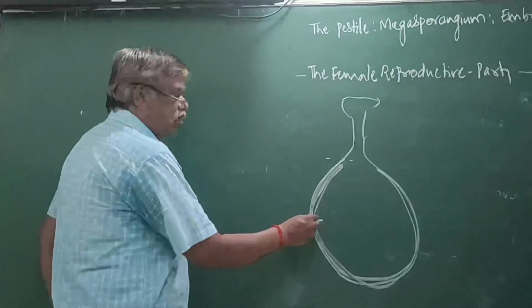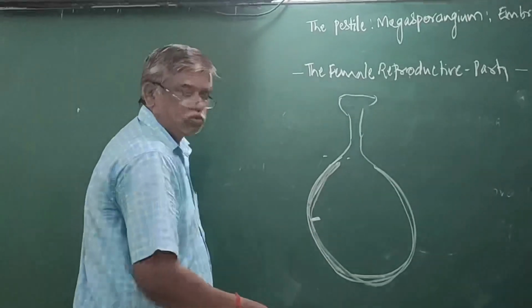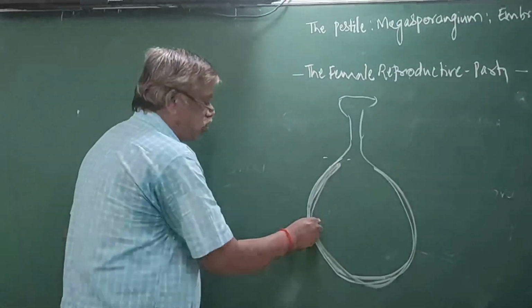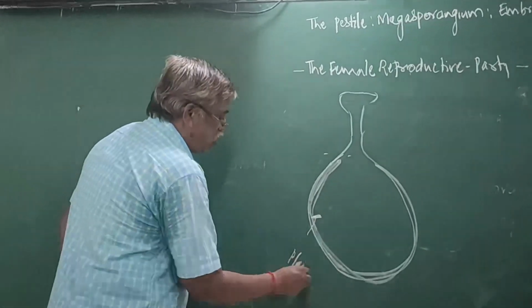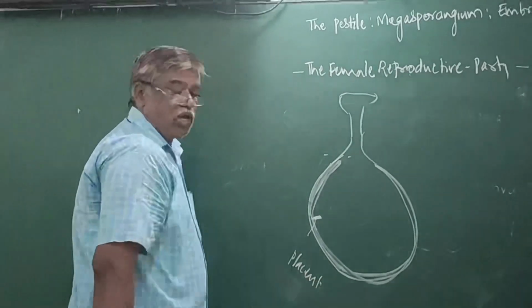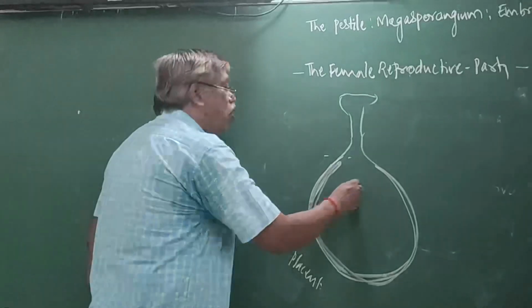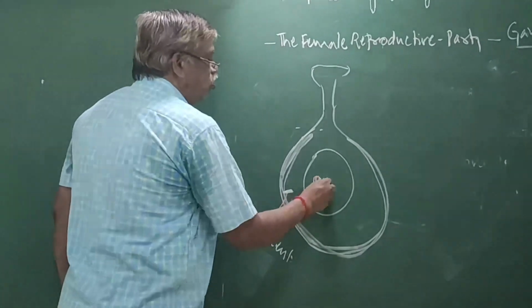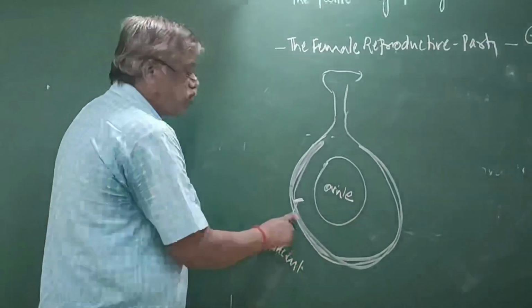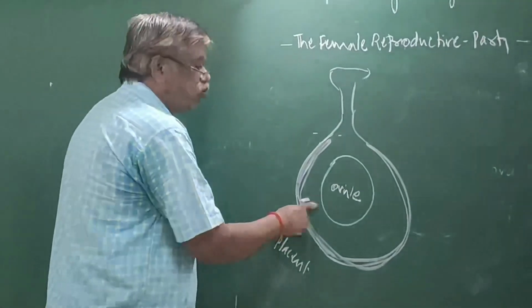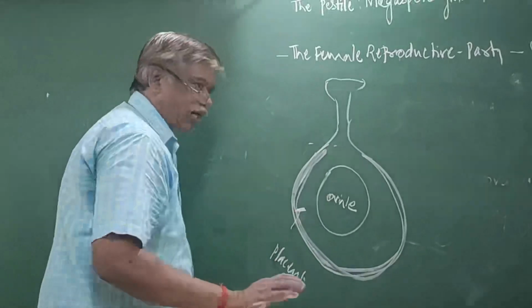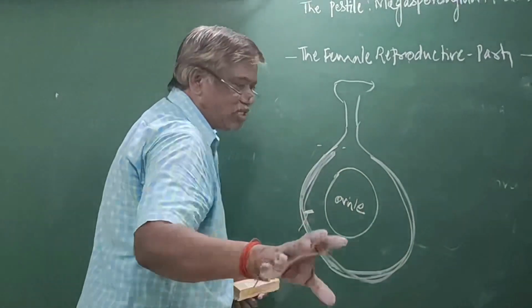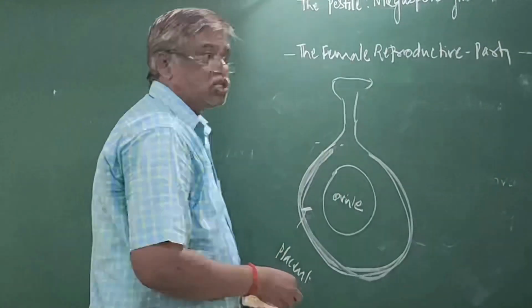Assume it is parietal, because it is formed by the inner wall. Now, what is this? Placenta. This placenta forms the ovule. What is the function of the placenta? The formation of the ovule. Now I have just discussed the structure of the ovary.